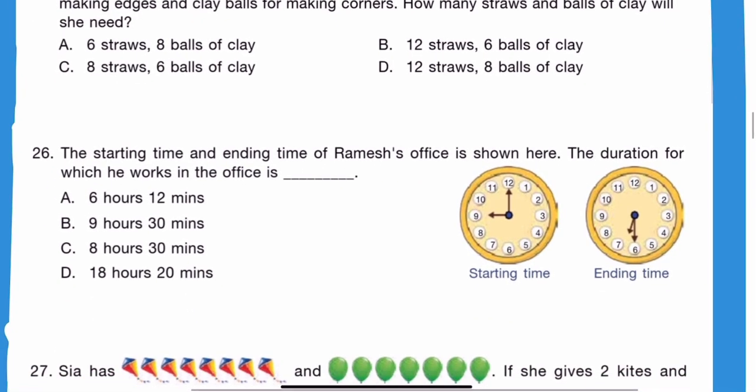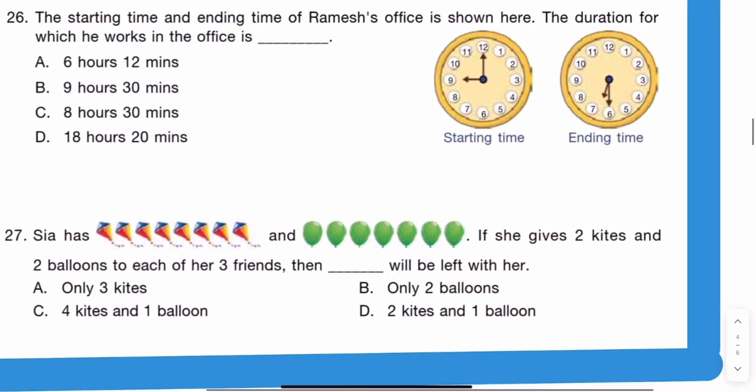So question 25. Priyanka is trying to make a cube using straws and balls of clay. She uses straws for making edges and clay balls for making corners. How many straws and balls will she need? So there are 8 corners in a cube and 12 edges in a cube. So the straws used should be 12 and 8 balls of clay. So option D is correct.